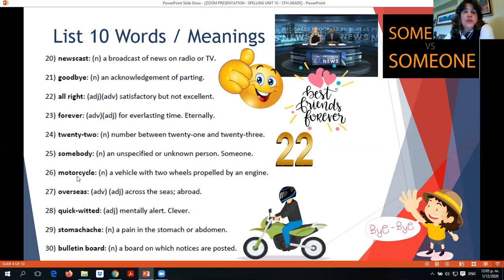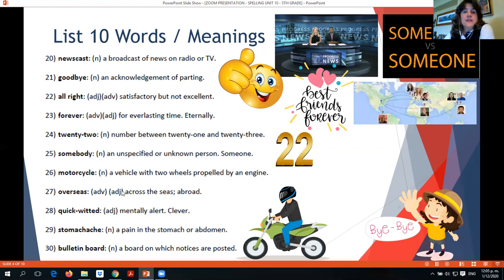Then you have motorcycle, which is a vehicle with two wheels propelled by an engine, like this one here. This is a motorcycle. Overseas means across the sea, abroad. For example, let's say you have an Instagram or Facebook account and you have a lot of friends who live in Europe, Africa, Asia, okay? They live overseas. You have these friends overseas because they're across the sea, okay?